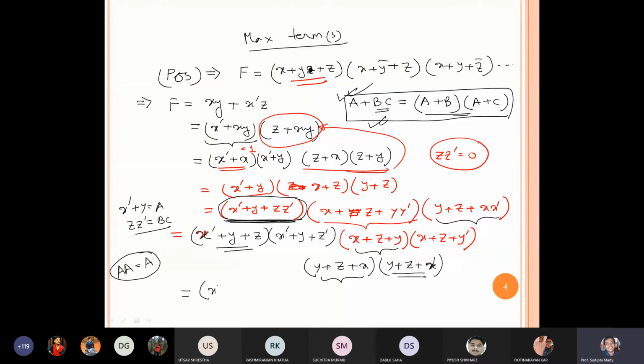So I can write x prime plus y plus z prime, then x plus y plus z, then x plus y prime plus z. Now this fourth term. So this expression is written in the form of product of sum. Okay, is it clear? Very good.